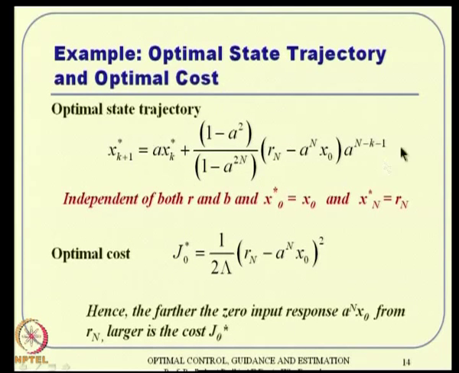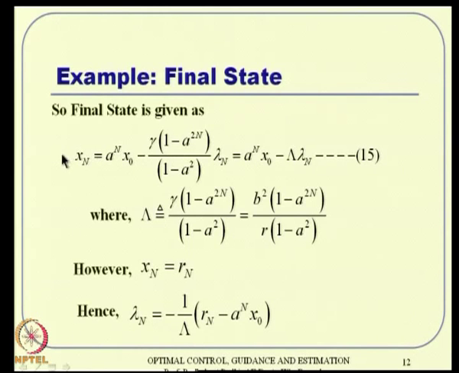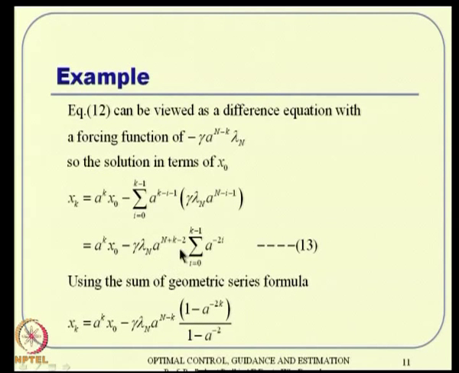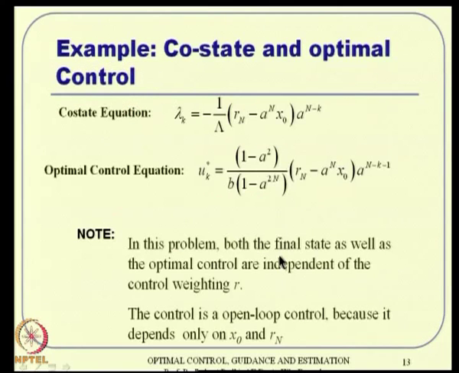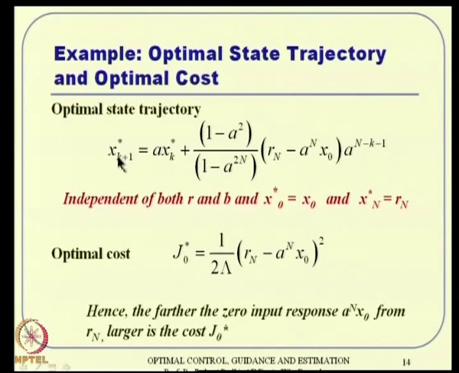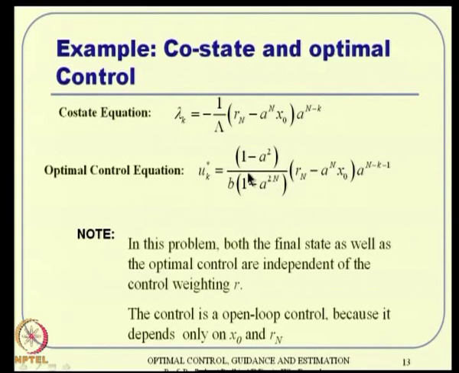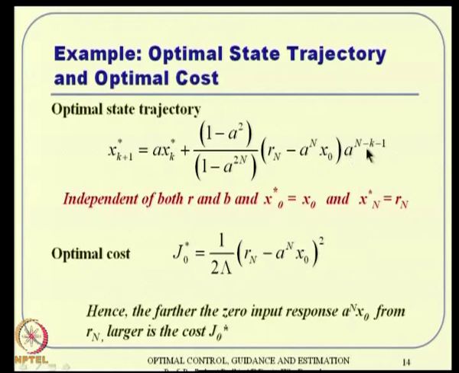Now, for the optimal state trajectory, somebody can ask about that. Then you can go back to the expression you had for xk. The xk solution is available, so you can substitute lambda n and get the optimal state equation. The optimal state trajectory is nothing but the state equation, by the way: xk plus 1 is nothing but axk plus buk. And b times uk happens to be something, even uk you know, and the b's will cancel here. Whatever you have is that, that is all.